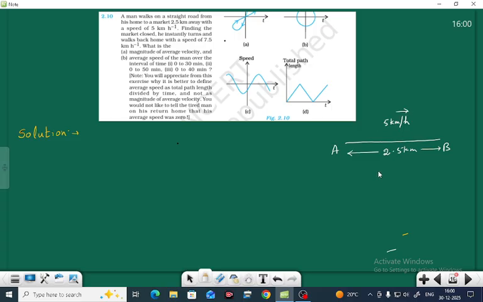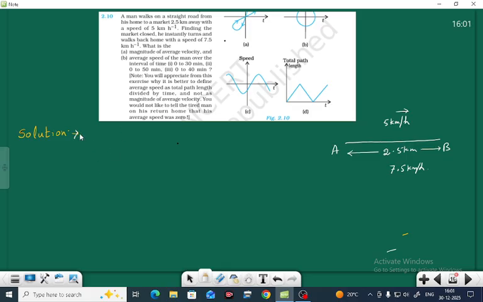When the market is closed, he instantly turns and walks back with the speed of 7.5 kilometer per hour, from B to A. What do you have to find? You have to find the magnitude of average velocity and average speed of the man over the interval of 0 to 30 minutes.